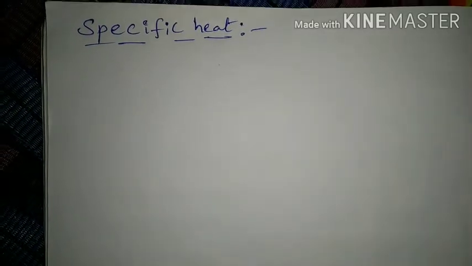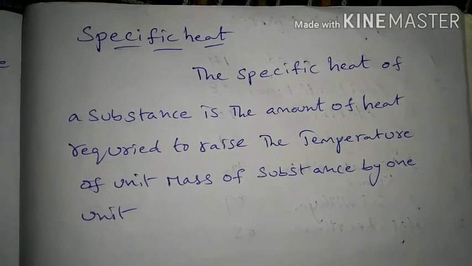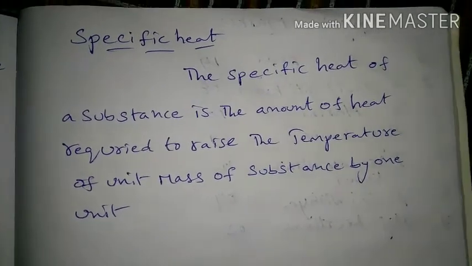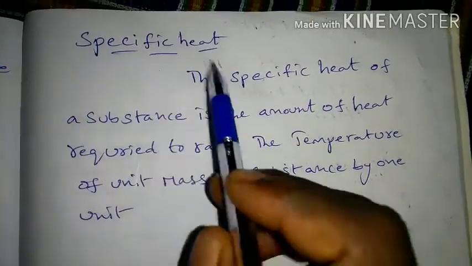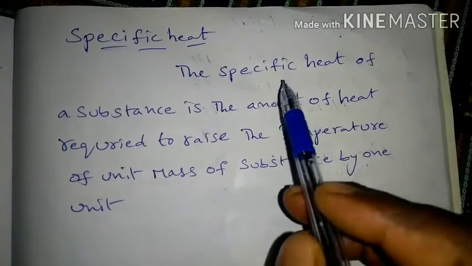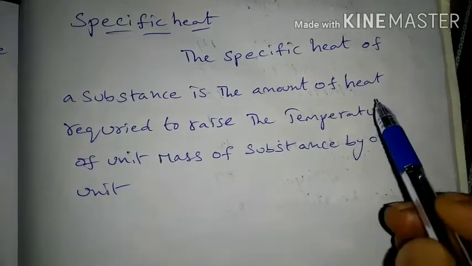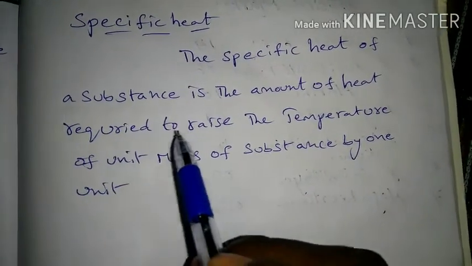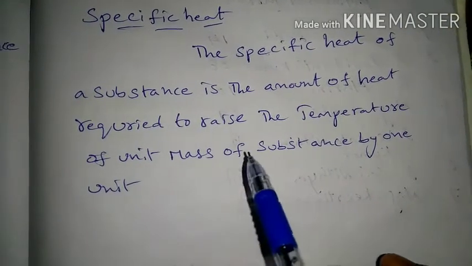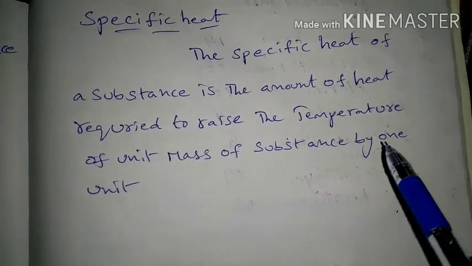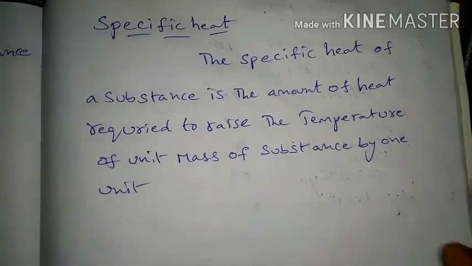I have written the definition. See the definition. This is the definition.